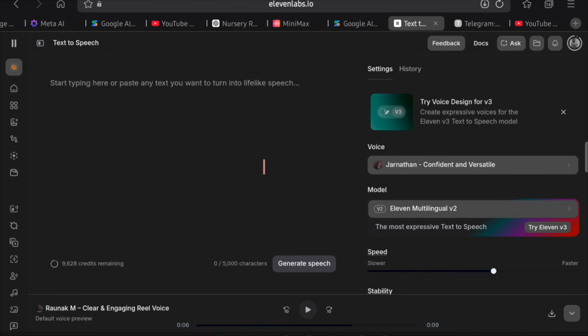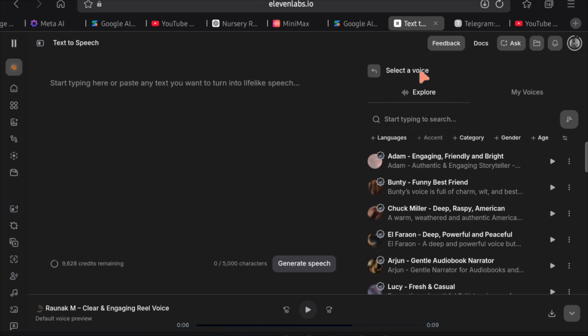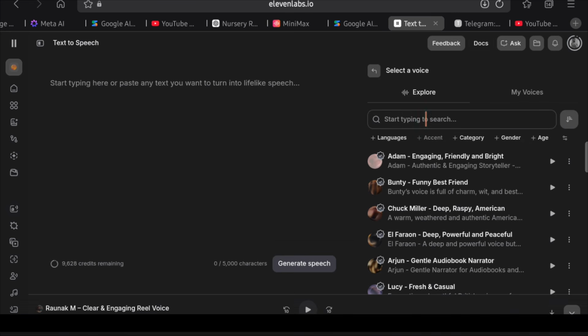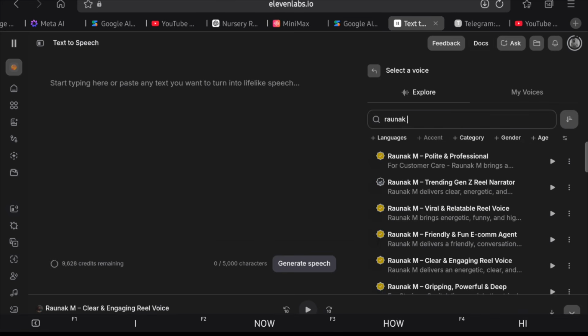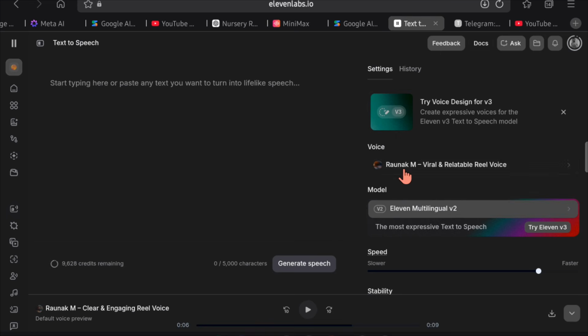Once inside 11 Labs, navigate to the text-to-speech section. Now select the voice model. The voice model used by channels like Rada Hub is called Raunak M. More specifically, it is the viral and relatable real voice. So simply click on that voice model and select it. After selecting it, you will see the voice name displayed.